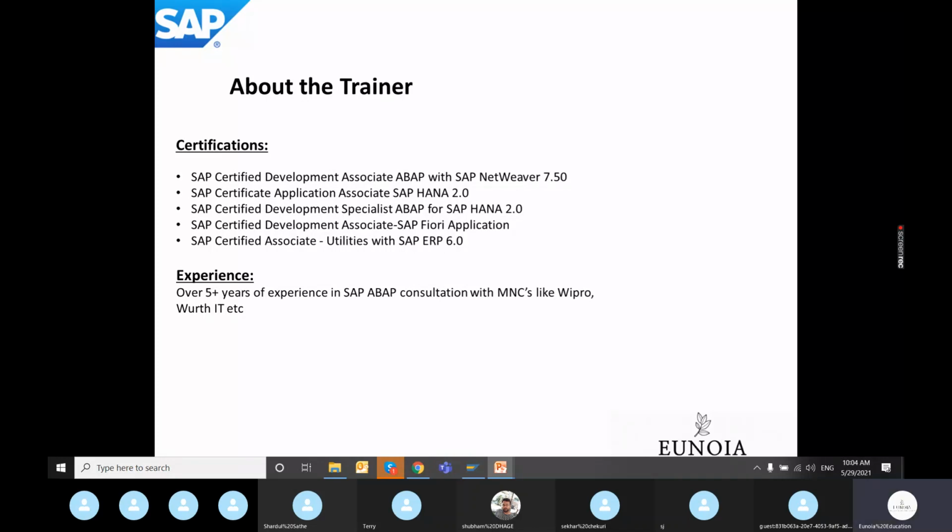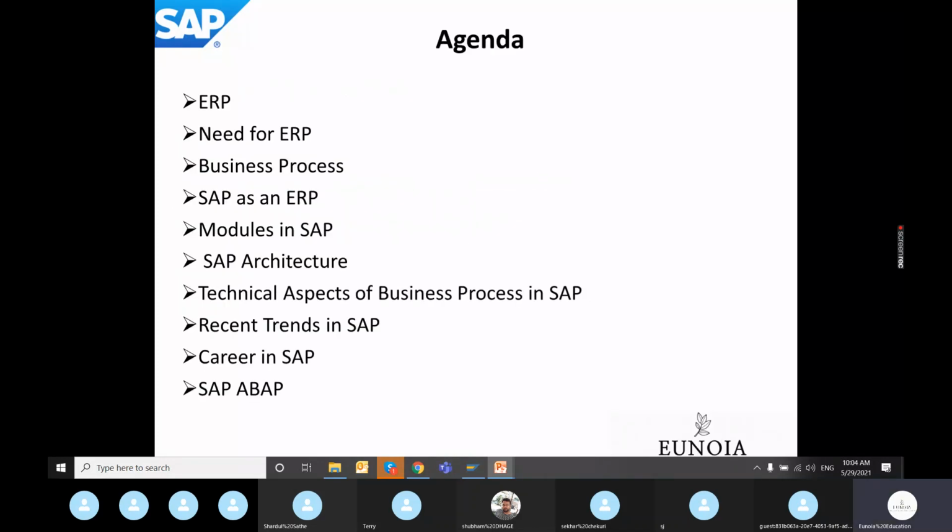Today, before jumping on to ABAP programming, we would like to take you through the basics of an ERP system. What is an ERP system? What are the possible solutions that the market provides in terms of ERP software, and why are we choosing SAP as an ERP software, followed by some technical concepts in SAP ERP.